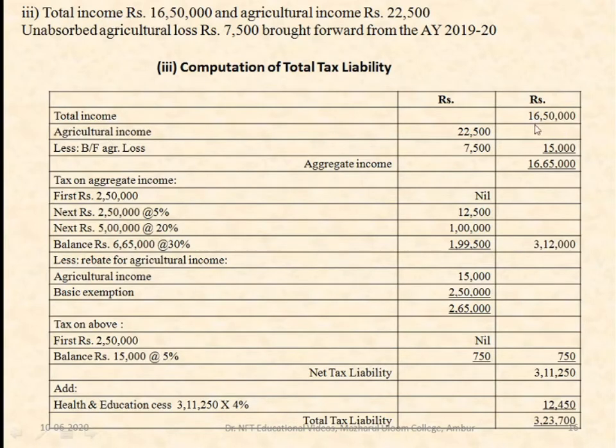Total income is 16,50,000 and agricultural income is 22,500, and there was an agricultural loss of 7,500. So 7,500 you have to deduct. 22,500 minus 7,500, which is 15,000. So the total aggregate income is 16,50,000 plus 15,000, which is 16,65,000. So this is the total aggregate income.